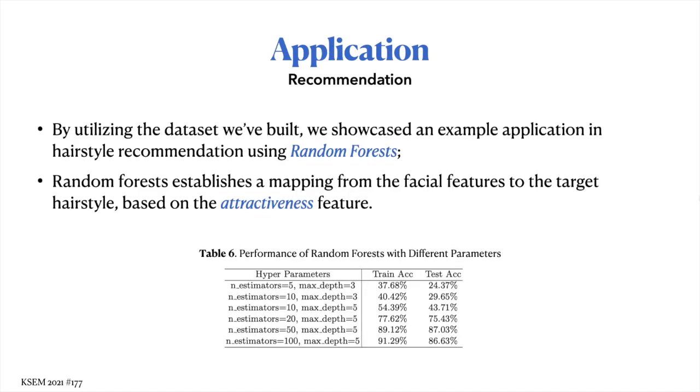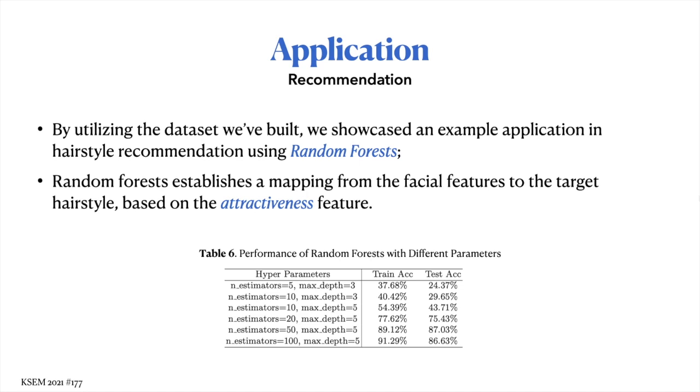Now that the data is collected, we try to build a hairstyle recommendation and try-on system using the CelebHair dataset. For hairstyle recommendation, we use the random forest algorithm. Remember that the attractiveness feature is especially helpful when you want to build a hairstyle recommendation system. Here we made an assumption that if a given facial image is considered attractive, then its hairstyle and corresponding facial attributes must be a good match.